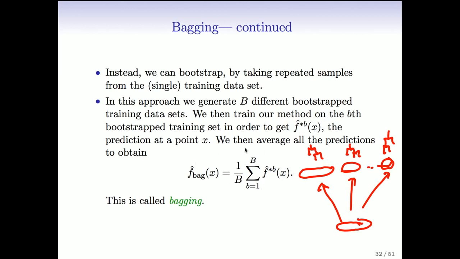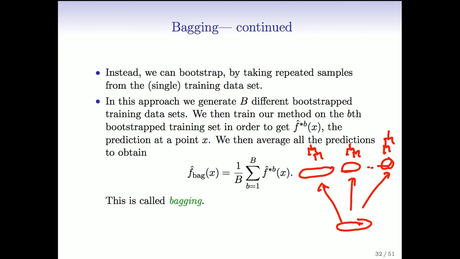Our overall bagged prediction is just the average. In other words, we grow these trees, we have a new x, and we want to predict at x. We ask each tree, what's your prediction for x? That's f hat star B of x, and we average the predictions, and that's called bagging. It's a really clever idea. The old idea of pruning a tree back was to reduce the variance. But when you prune it back, you give it a lot of bias because you make it necessarily a much coarser tree. So Breiman's idea was, don't prune back, have bushy trees, which tend to have low bias, and get rid of the variance by doing this averaging.